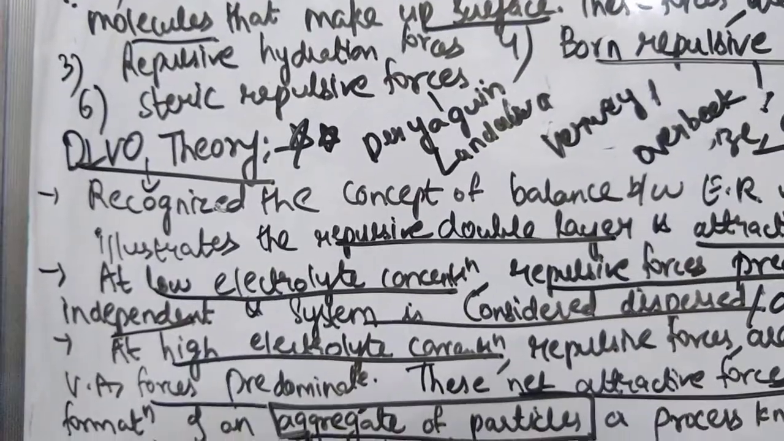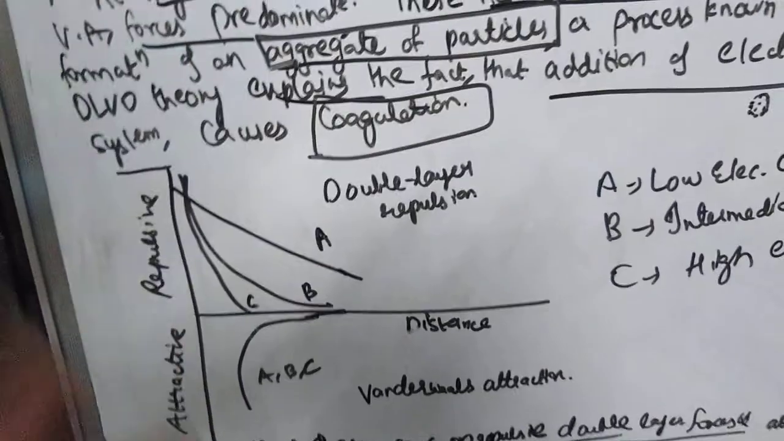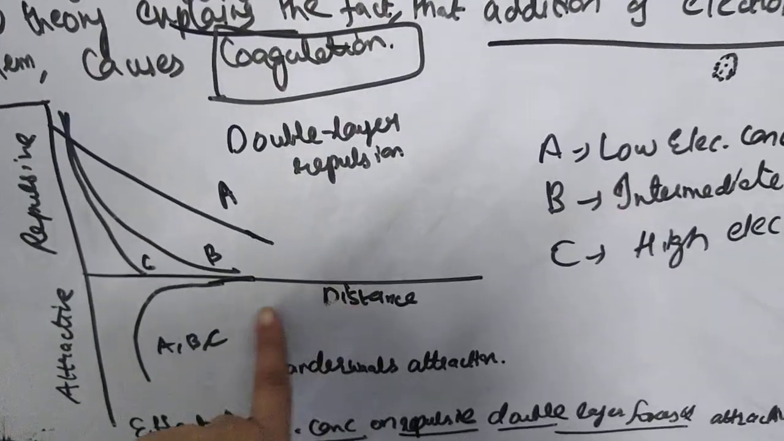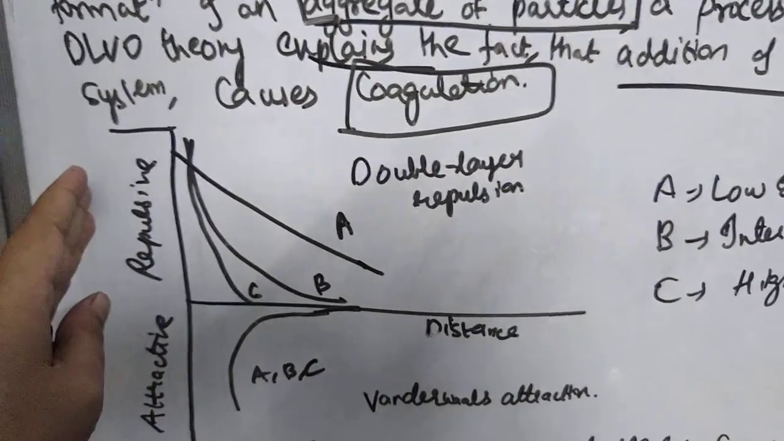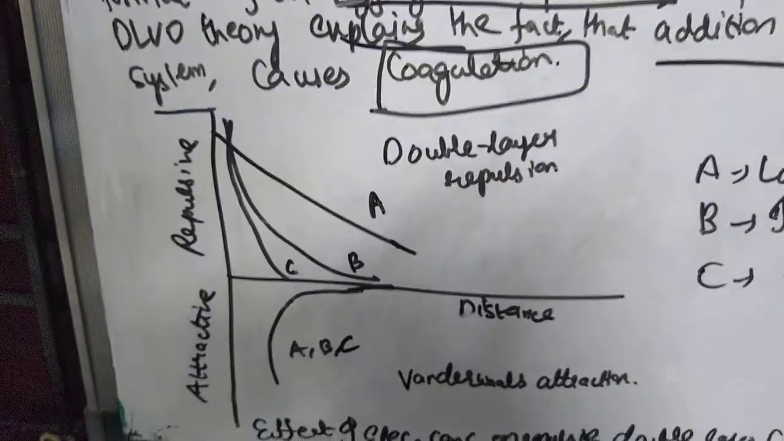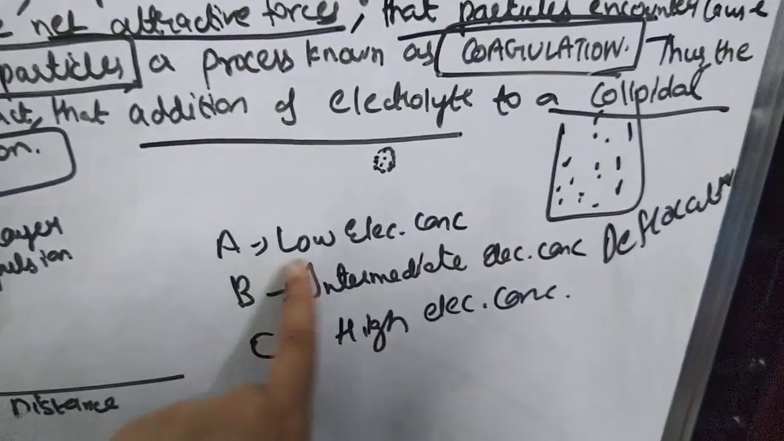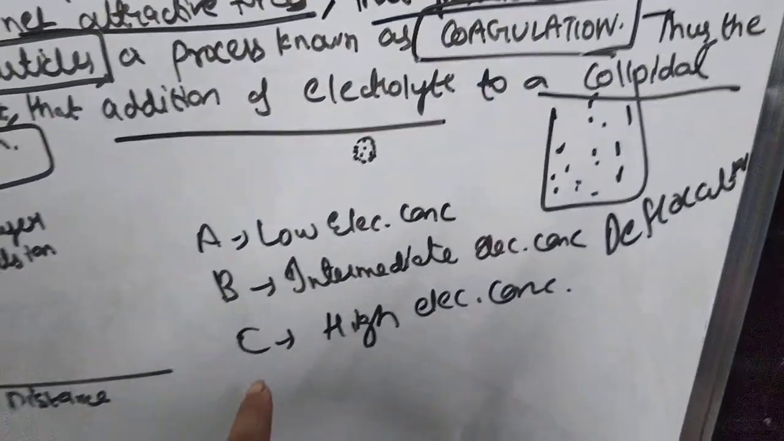That concept can be easily represented by a graph also. Here you can see this is the distance, the distance of the particles from the surface. These are the repulsive forces, these are the attractive forces. A is at low electrolyte concentration, B is at intermediate electrolyte concentration, C is at high electrolyte concentration.